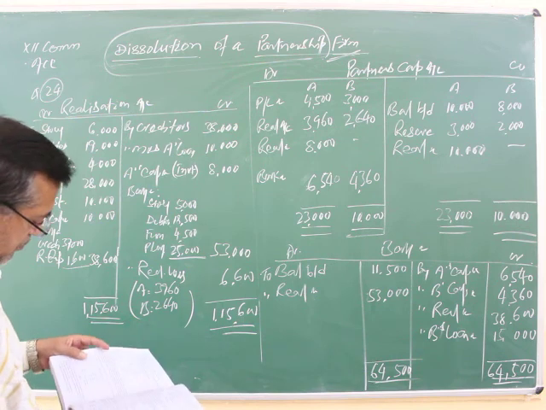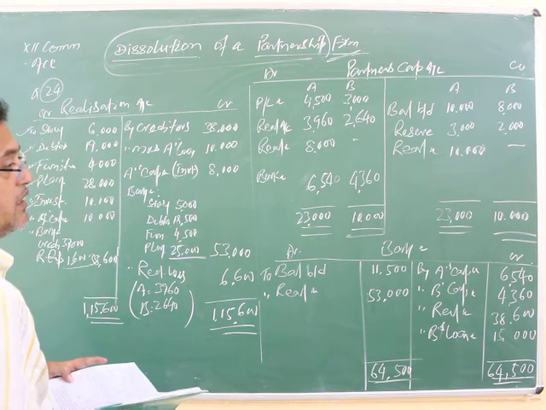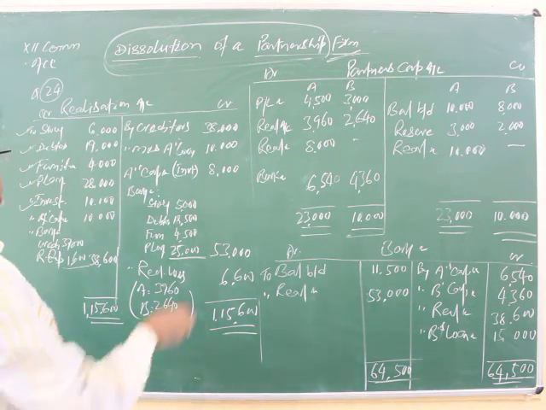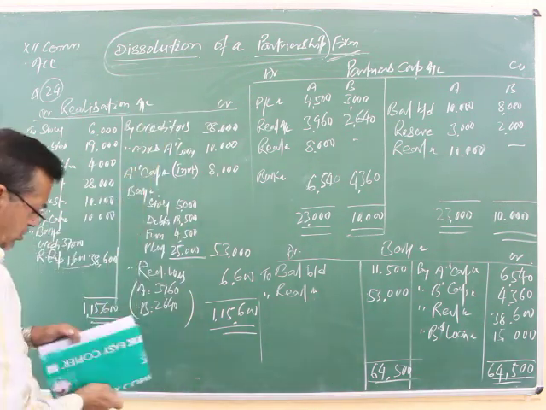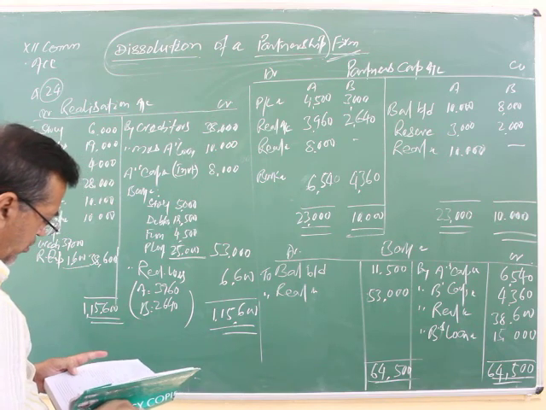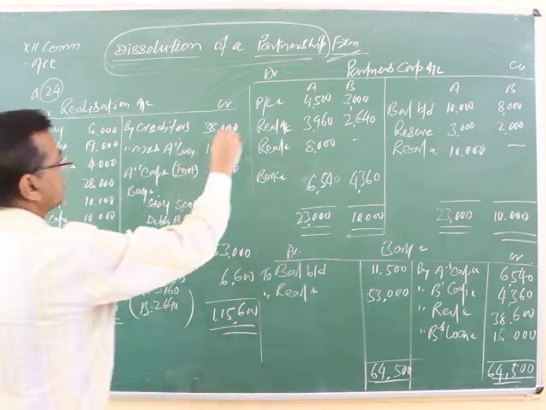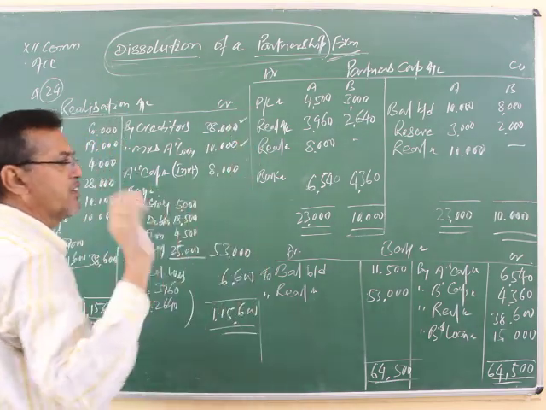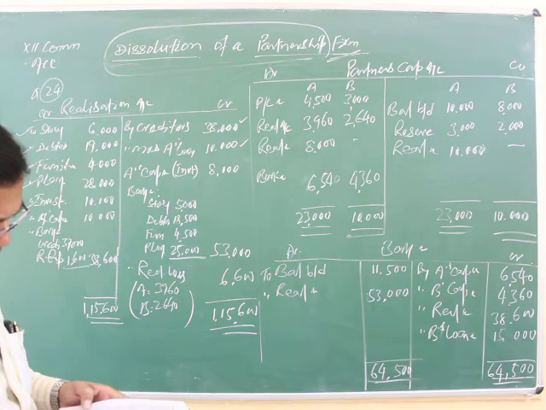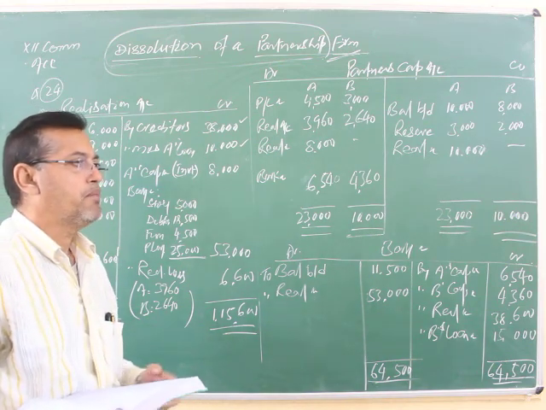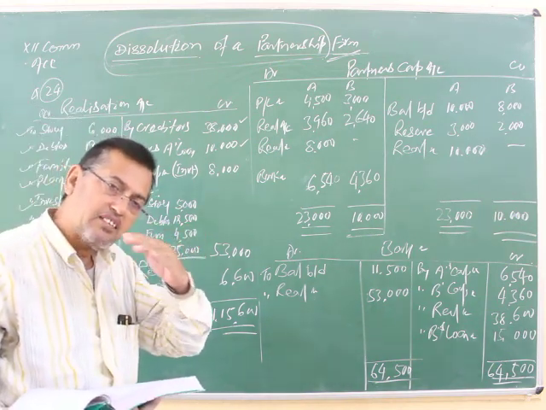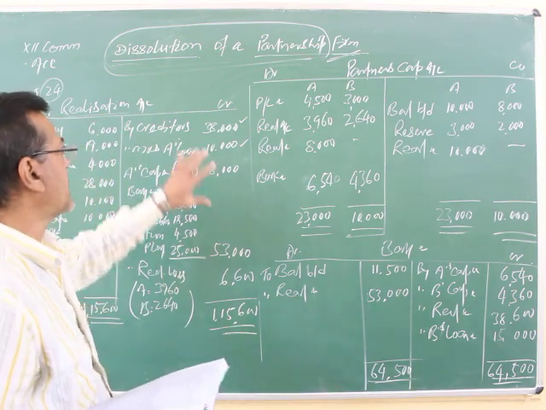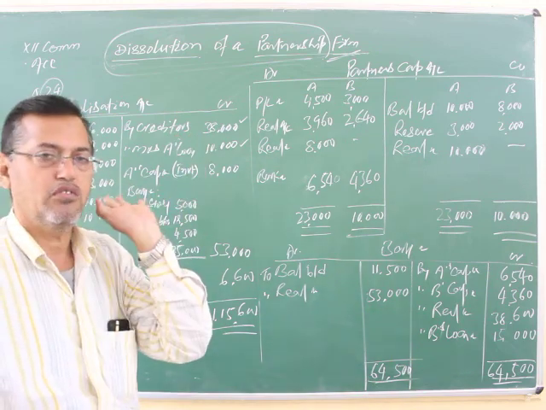After this, we transfer all the external liabilities to the credit side of the realization account. Here there are only two external liabilities, creditors and loan of Mrs. A, so we have passed creditors and Mrs. A's loan. Be careful here: a partner's loan is paid after the external liabilities are paid, so a partner's loan is never transferred to the realization account.